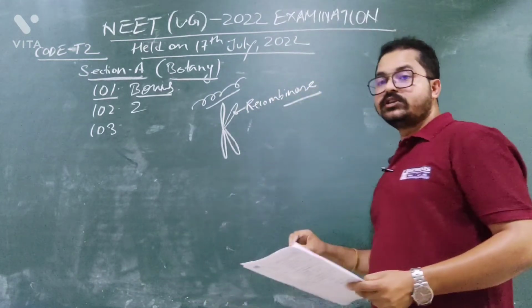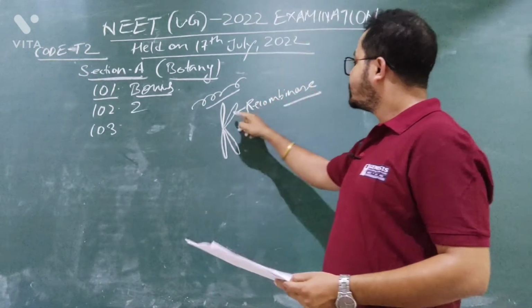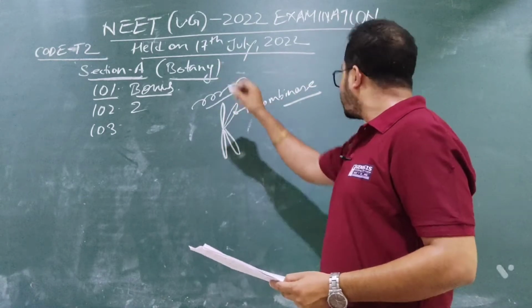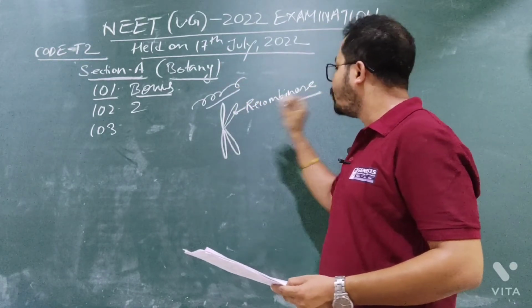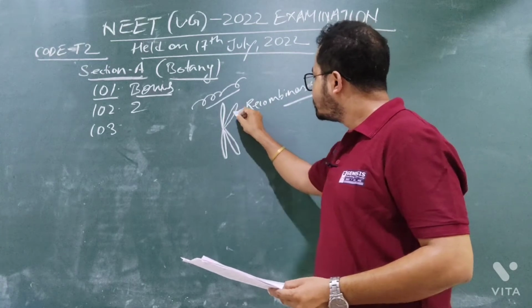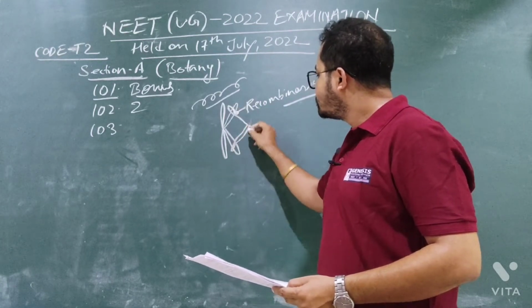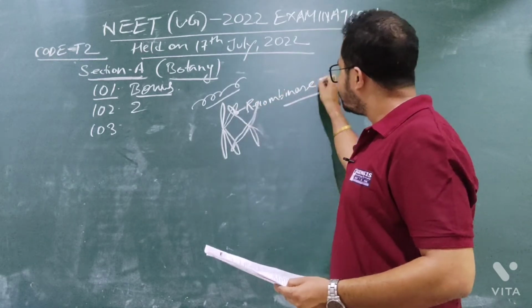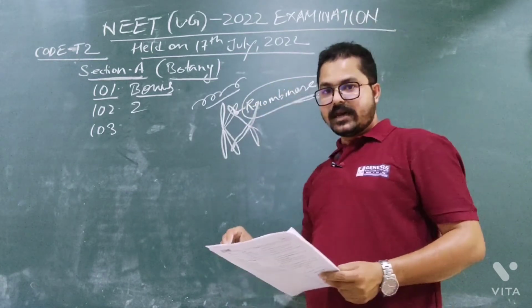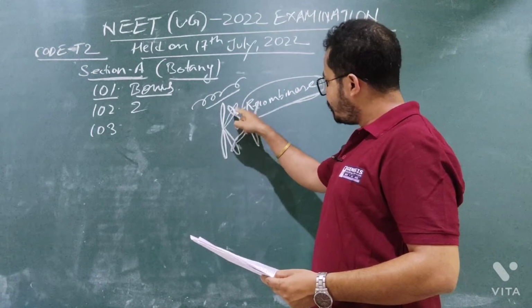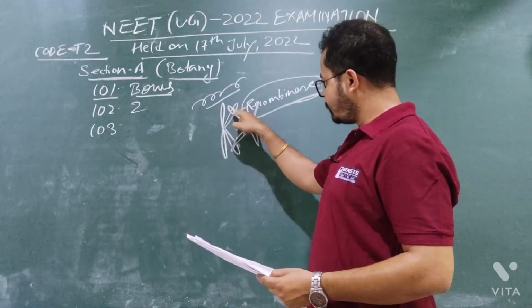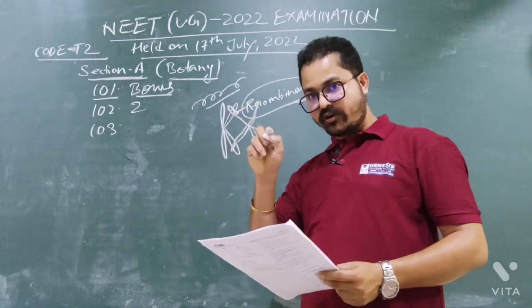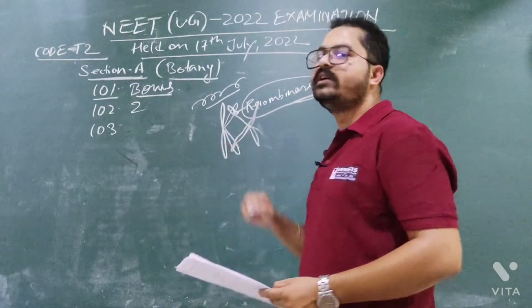For crossing over, the chromosome will develop recombination nodules so that the chromatids can attach. Are you getting my point? These recombination nodules will be formed by an enzyme recombinase, and where the recombination nodule is formed, there only the crossing over will take place.